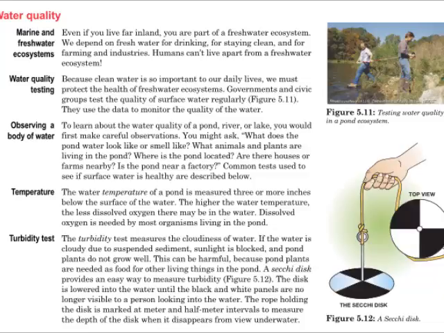Governments and civic groups test the quality of surface water regularly. They use the data to judge the quality of the water. To learn about water quality of a pond, river, or lake, you would first make careful observations. You might ask, what does the pond water look like or smell like? What animals and plants are living in the pond water?